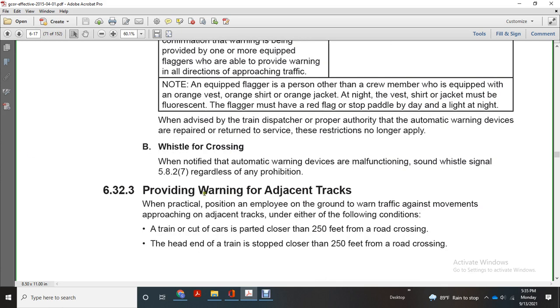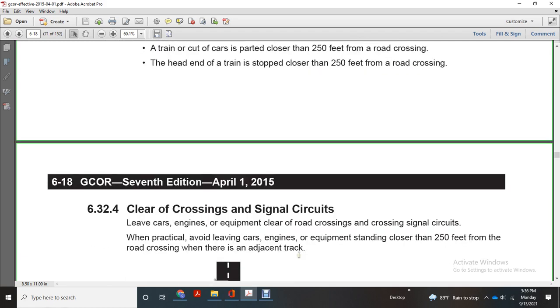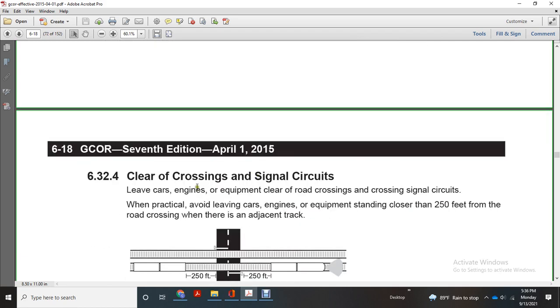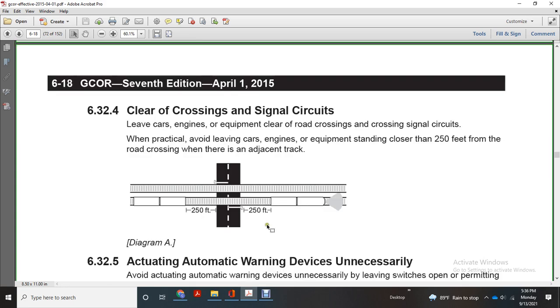Provide warning to adjacent traffic. The practical position of the employee with the ground to work the traffic begins for the movements approaching the adjacent traffic under either the following condition: of the train cutout cars are parted close within 250 feet of the road crossing, head end of the train stop close within 250 feet of the road crossing, clearance of the crossing of the signal circle to leave the car's engine, the equipment clear of the road crossing, the crossing signal circle that provide avoid leaving the car's engine, the equipment standing closer than 250 feet from the road crossing when there's an adjacent track.